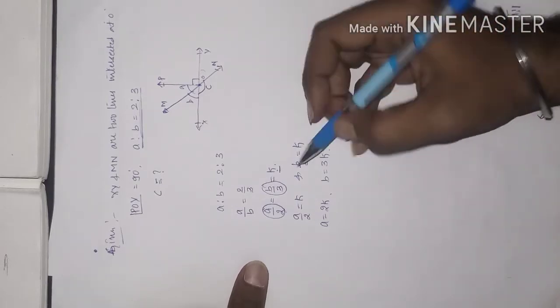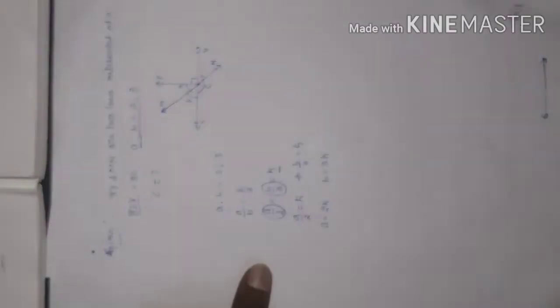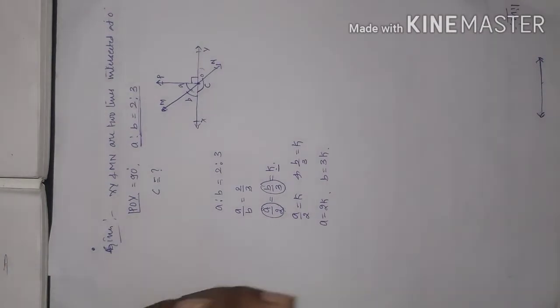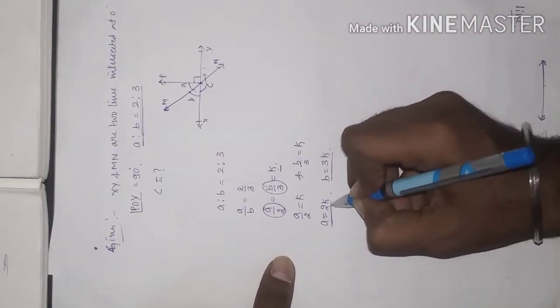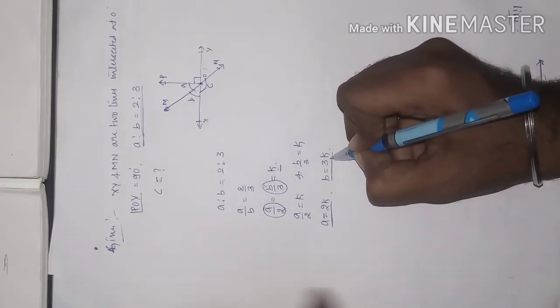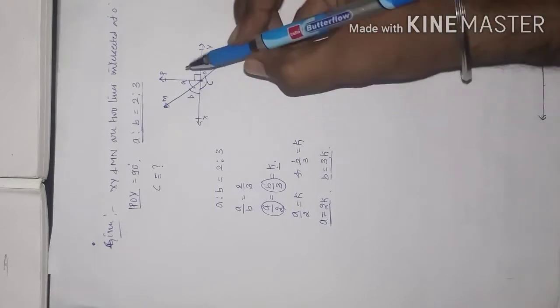Why are we equating them? Because that is the rule of ratios and proportions. Whenever a ratio and proportion is equal to the constant, we have to equate each of them with a constant. Now we equated them and we got the values of A as 2K and B as 3K. Okay, so now we'll go with the diagram.